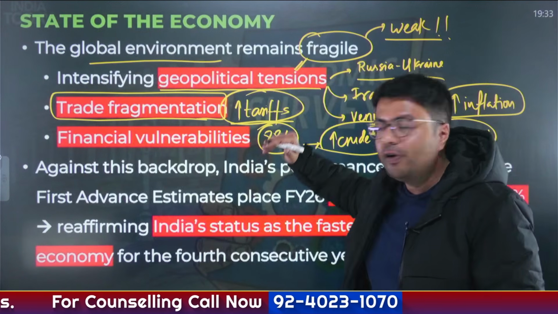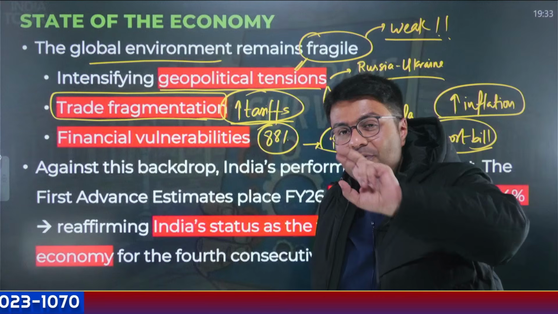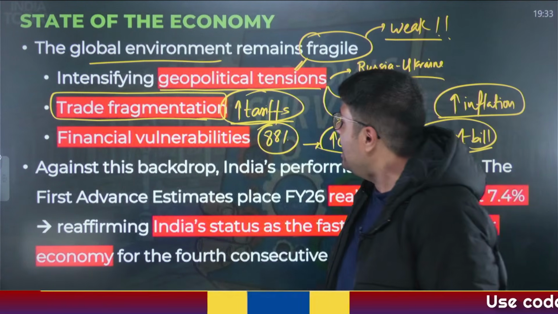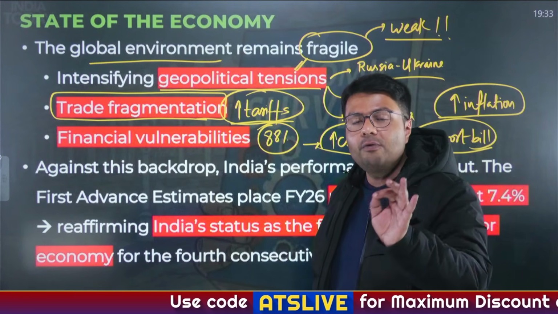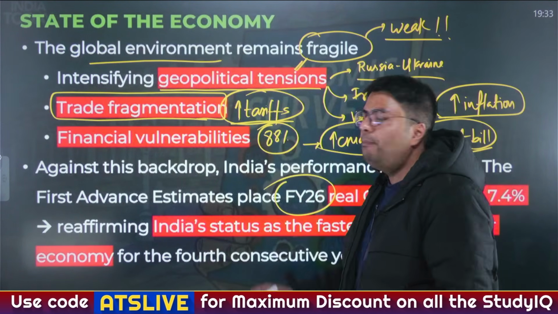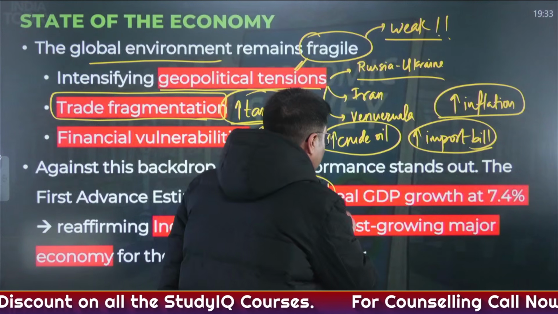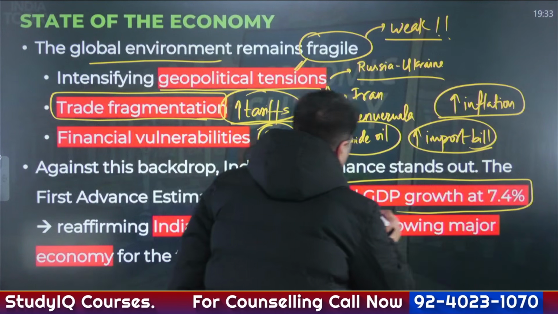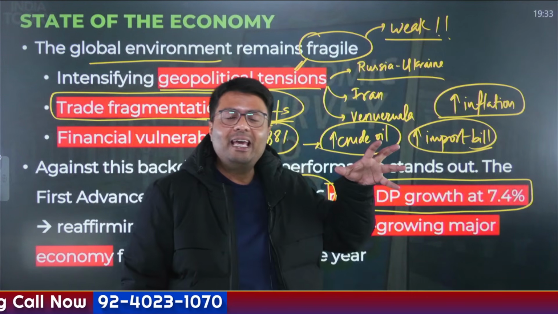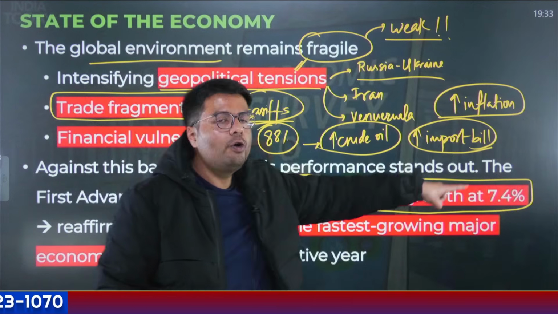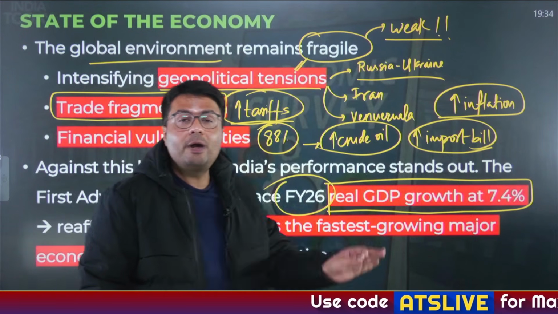The Economic Survey first sets the stage by calling the global economy fragile. And it says even in this fragile global economy, India stands apart from the other countries. Why? Because of the first advanced estimates that have come for the GDP growth rate in the present financial year. The Economic Survey states that India's real GDP growth rate this year is expected to be 7.4%. So when the global economy remains fragile, India will grow by 7.4%, which would make India the world's fastest growing major economy.